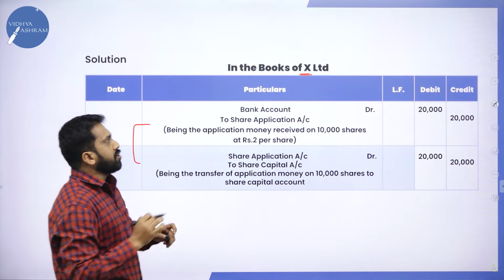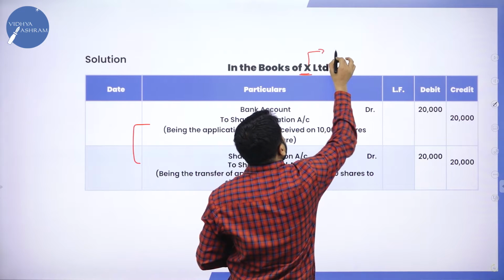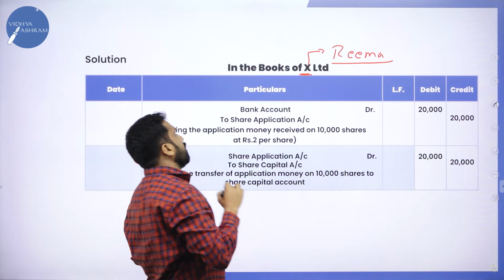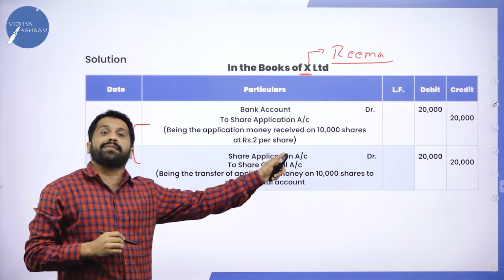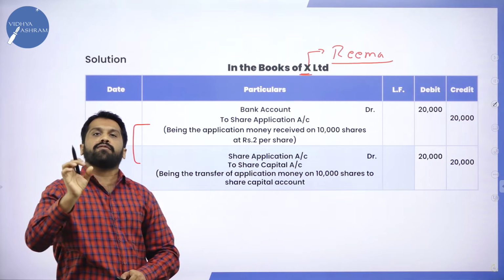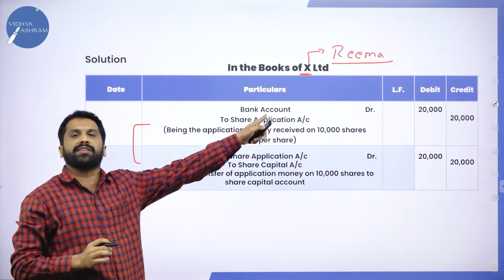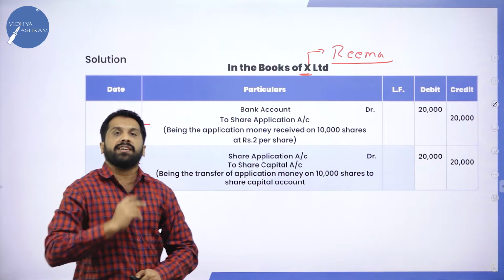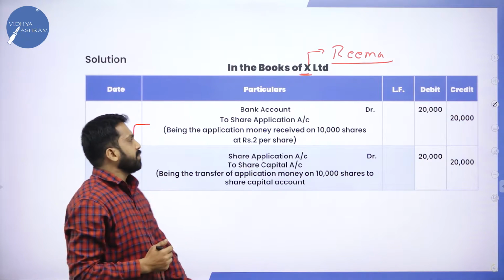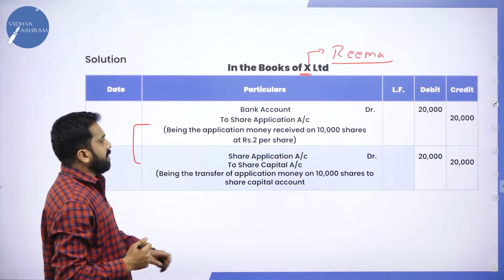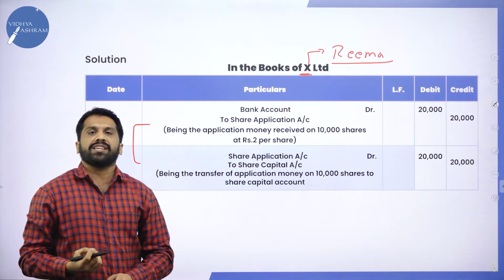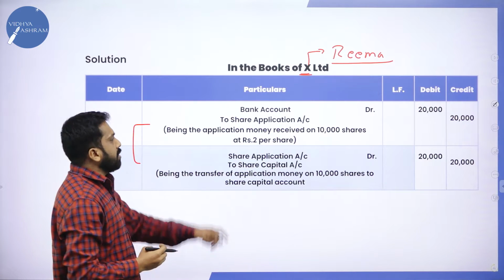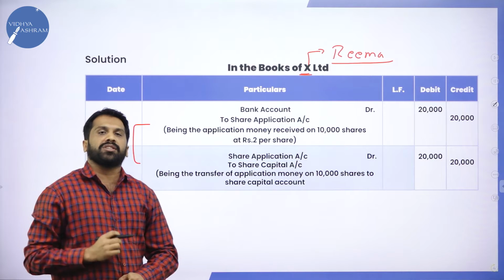Now, in the books of, in this problem, we have the name Rima. In the books of Rima Limited, the name of the company is a must. Now, after this, the application stage, how many entries do we have? We have two. Bank account to application, application to share capital. Now, what do you have to do? You have to remember these journal entries.